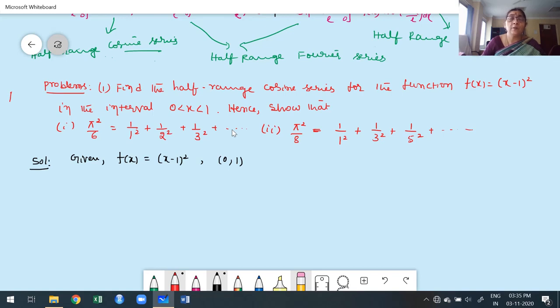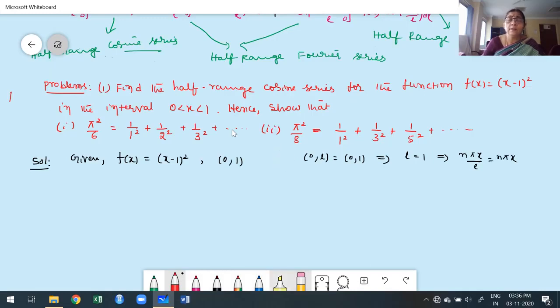I told you a number of times just a few minutes before: whenever I want to construct a half range series, keep in mind that my general interval is 0 to L. Equate the 0 to L to the given interval 0 to 1. That implies the value of L is the upper limit, so L is equal to 1. That implies n pi x by L is nothing but n pi x, because L is equal to 1.